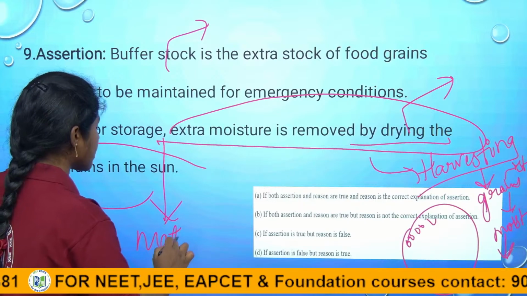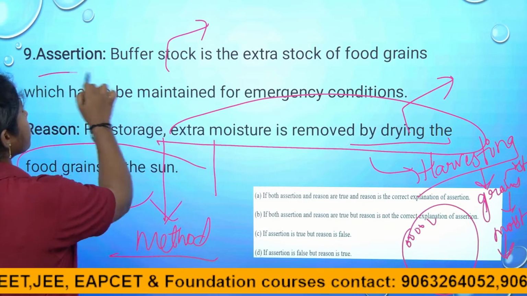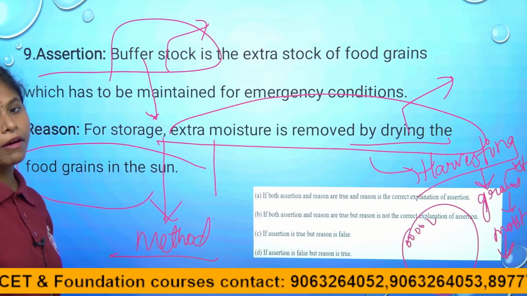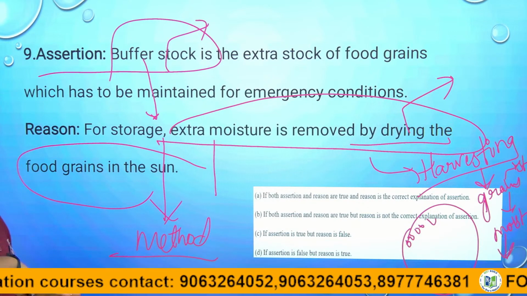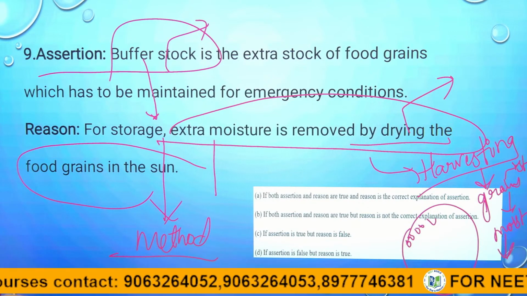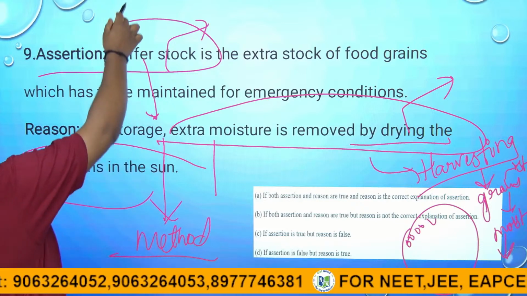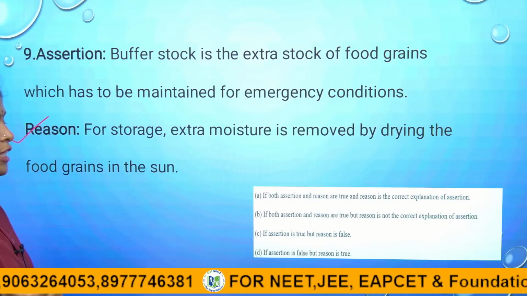But the assertion is about maintaining the buffer stock after the drying process. The reason should be according to the buffer stock, but here the reason is about the storage after harvesting, before the buffer stock. So it is a right statement, but it is not the correct explanation of the assertion.